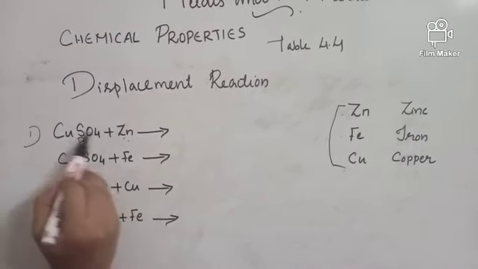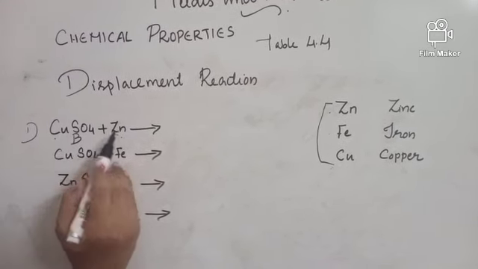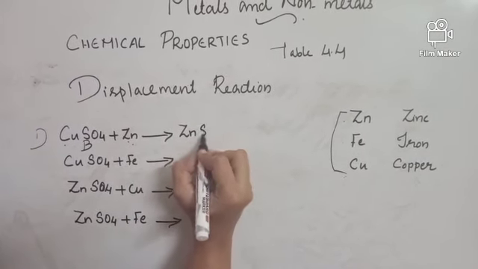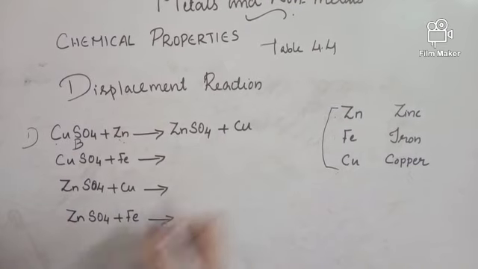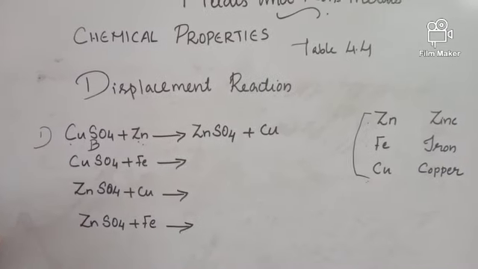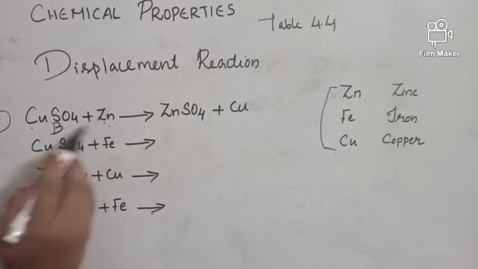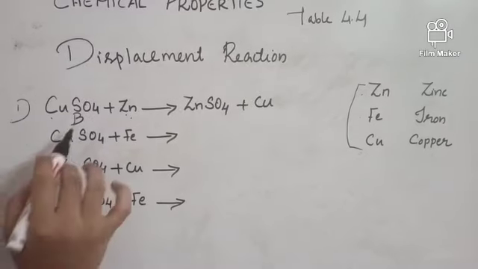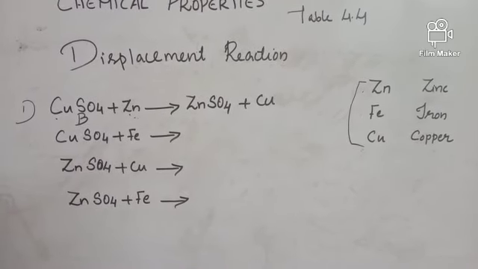So, zinc will displace copper from copper sulfate solution and form zinc sulfate. Copper will be displaced out. This type of reaction is called a displacement reaction. One metal displaces another metal from its solution. The blue color of the copper sulfate solution will change to colorless.